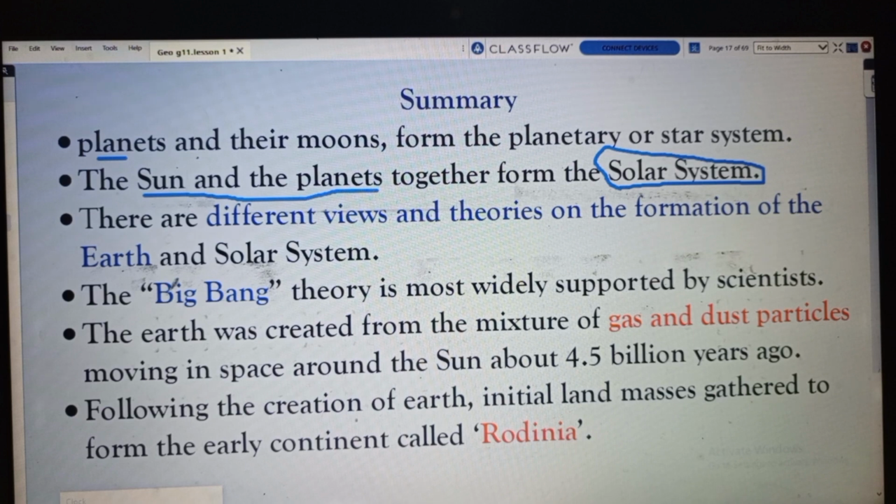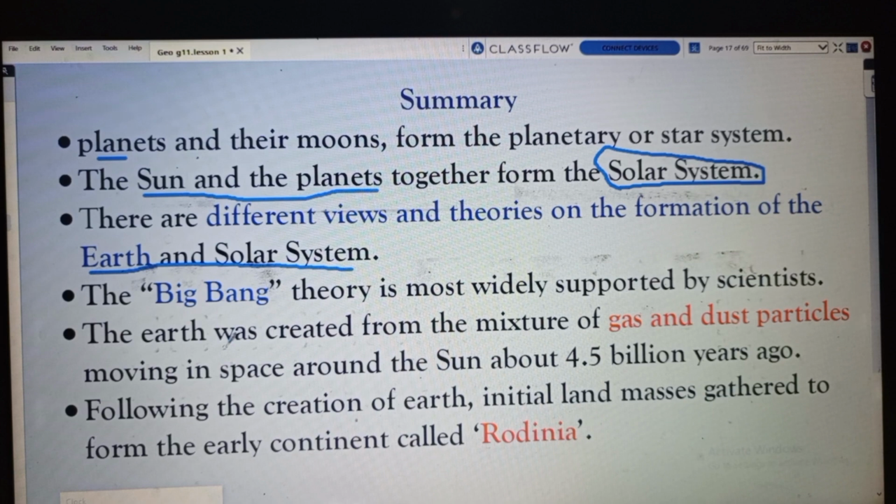There are different views, theories and assumptions on the formation of the Earth and the solar system. Among them, the Big Bang theory is the most widely supported theory by scientists.